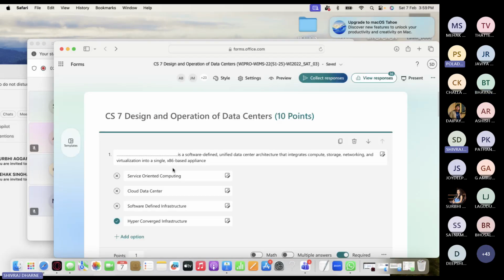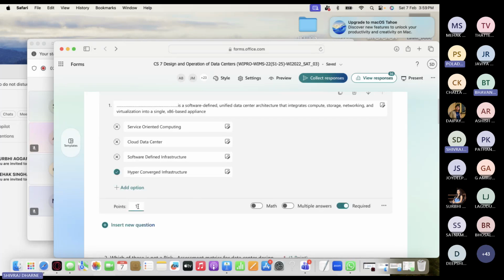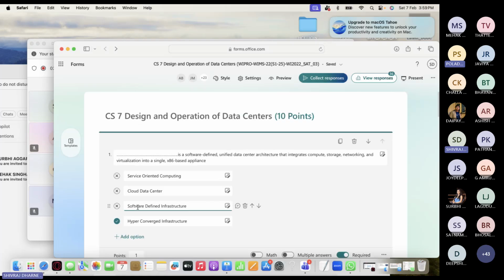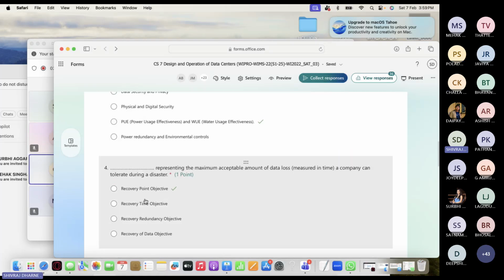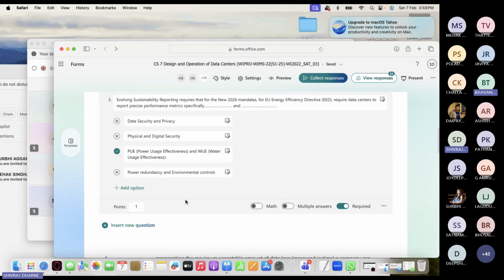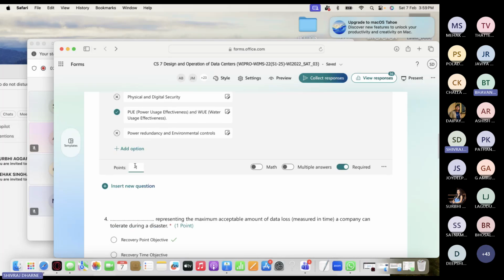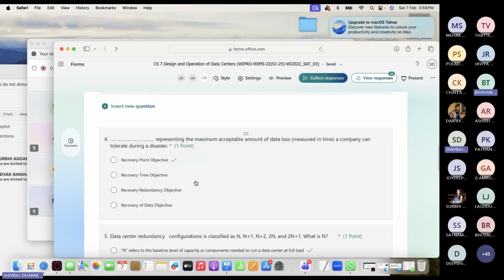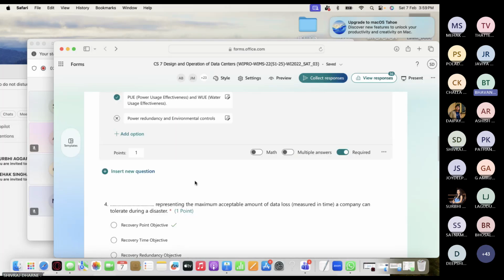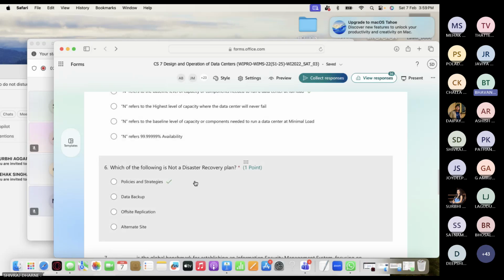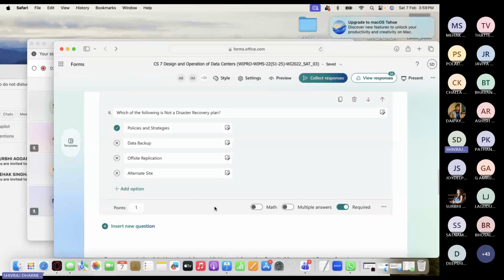Okay, let's say this one, right? Click on the question and just go down here. You can see points on the left side. Here you have to put one point. I gave that. Okay. So that's why it shows that. I should do it for every question. For every question, you'll have to put points, and you have to put the option called required, so we have to compulsorily attempt that question. Everything should be set to required, and you should put the points here. Points for each of these.